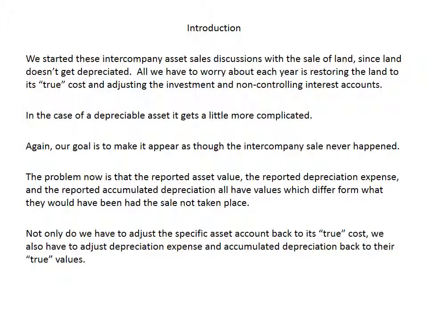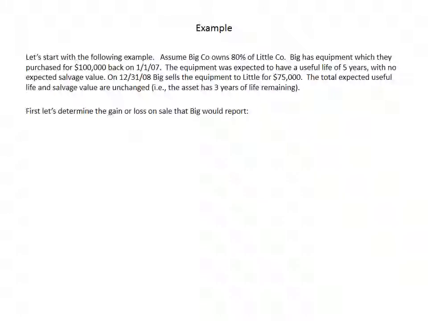The problem now is that the reported asset value, the reported depreciation expense, and the reported accumulated depreciation all have values which differ from what they would have been had the sale not taken place. Not only do we have to adjust the specific asset account back to its true cost, we also have to adjust depreciation expense and accumulated depreciation back to their true values. Let's go ahead and start with an example.